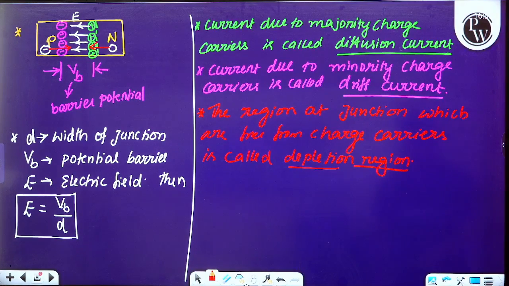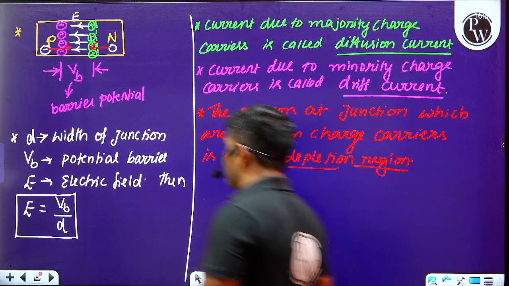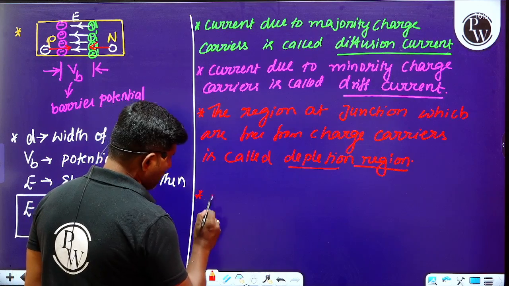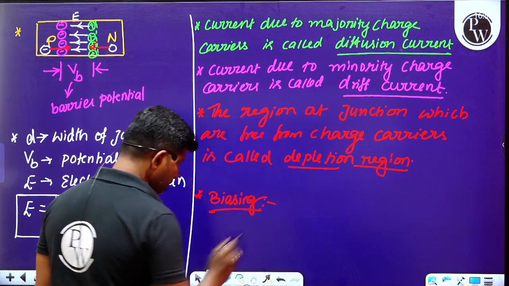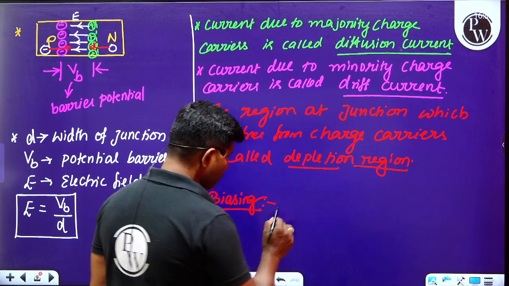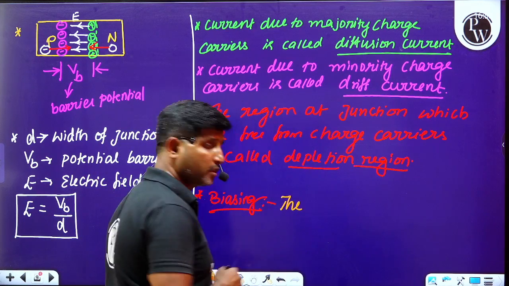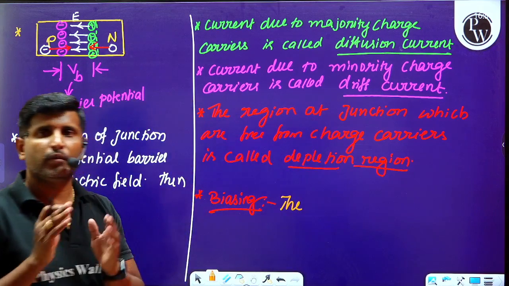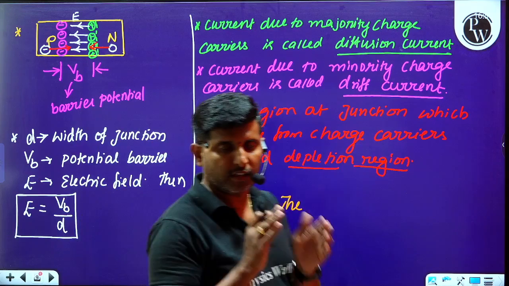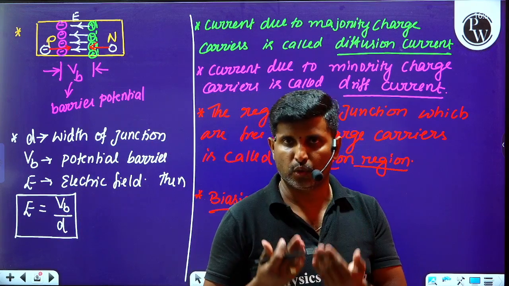Now let us move on to the next concept, that is biasing. What is the meaning of biasing? Please observe this. Biasing is nothing but the external DC supply, that is, whenever a DC supply is connected to a diode.